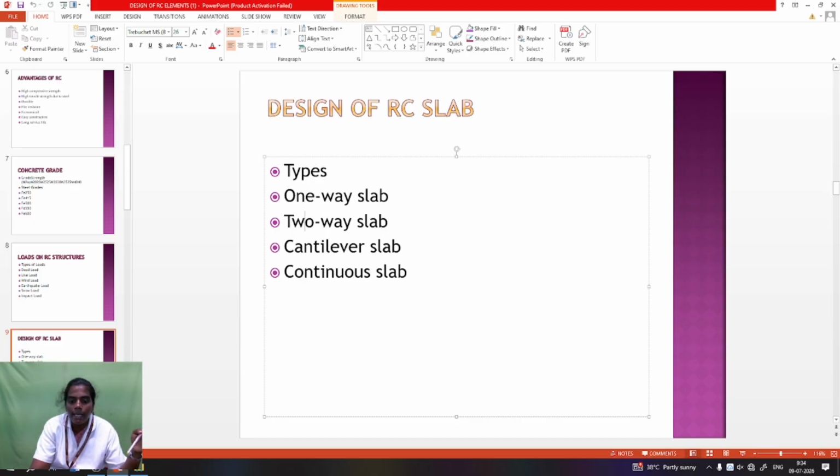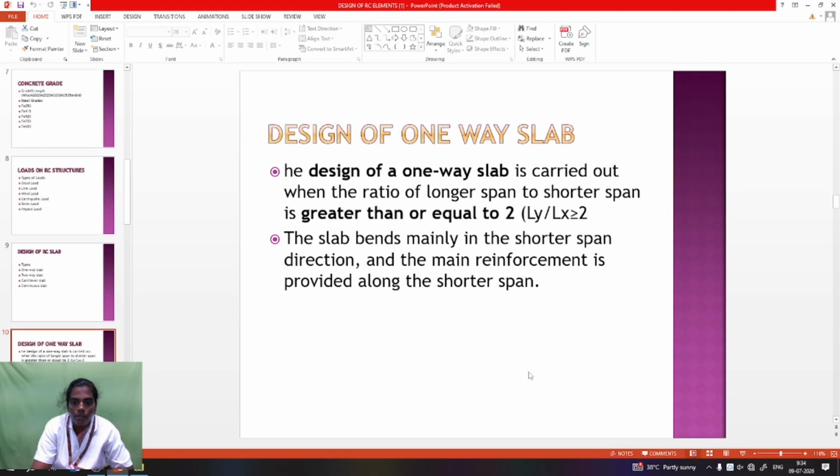Cantilever slab means one side is supported and the other side is free. Continuous means two or more supports are present in one floor. It is a continuous slab. Now we are going to design a one-way slab. The RCC structure is designed as one-way or two-way, and for one-way slab, some conditions are given in the IS 456 procedure. Ly is the longer direction. Longer span to shorter span greater than or equal to 2 means it is designed as a one-way slab.